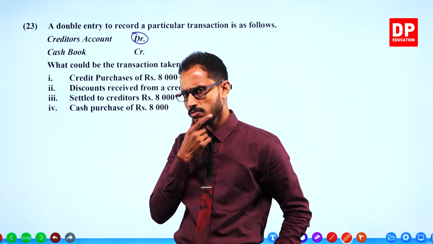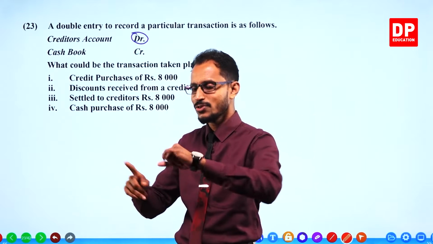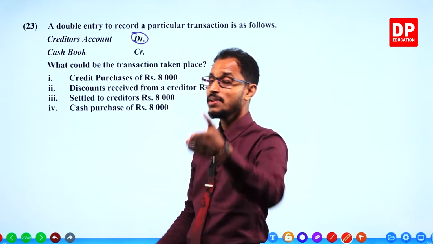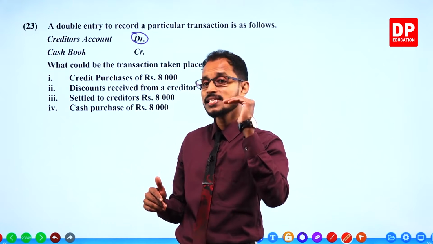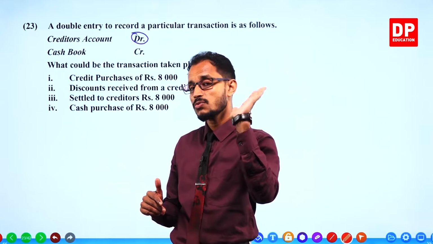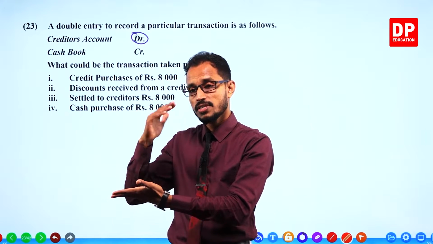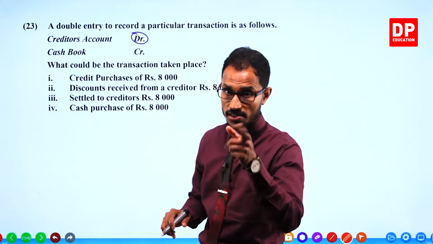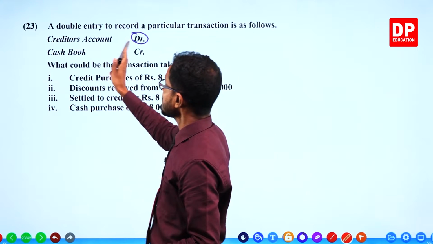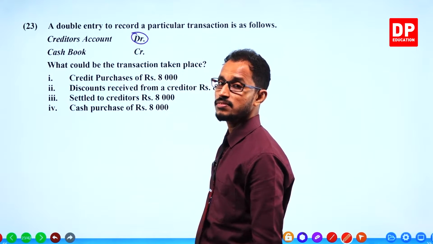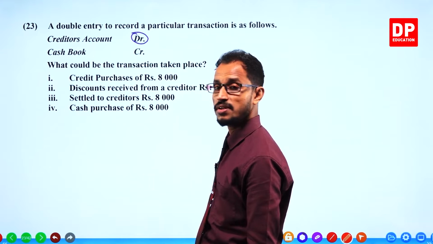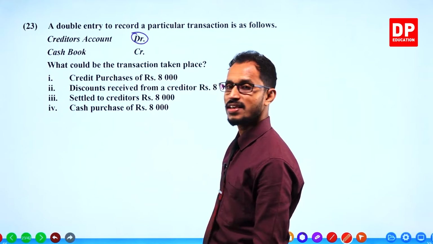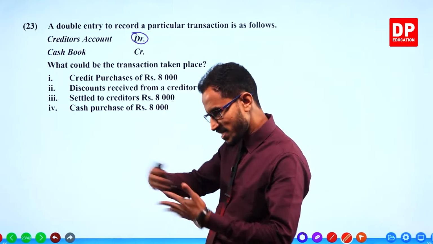Is that true? Yeah, of course it's true. Liability accounts. Creditors accounts are liability accounts. And liability double entry is increase, credit, decrease, debit. That is the double entry principle for liabilities. If creditors account is debited, it is a decrease. Cash book is credited. Cash paid to settle the creditors.